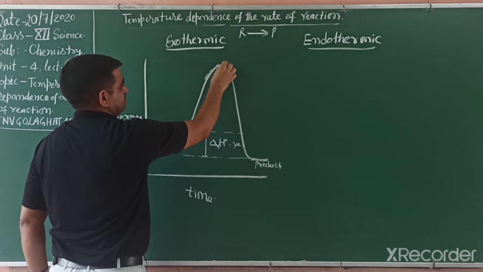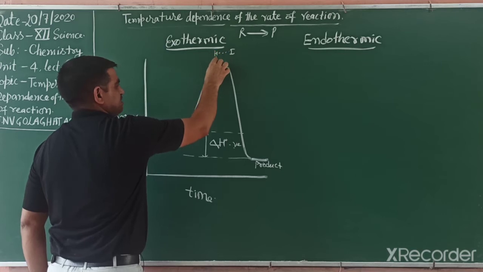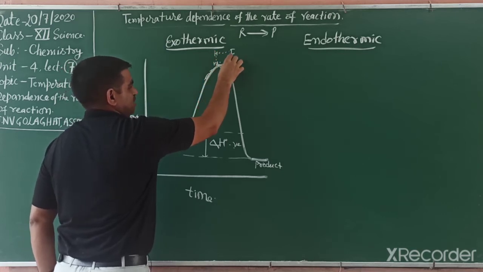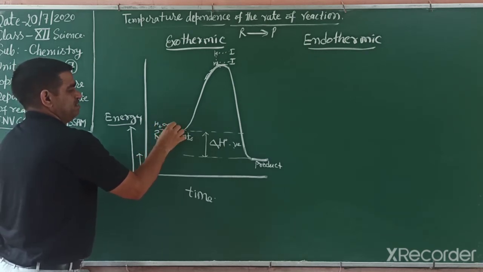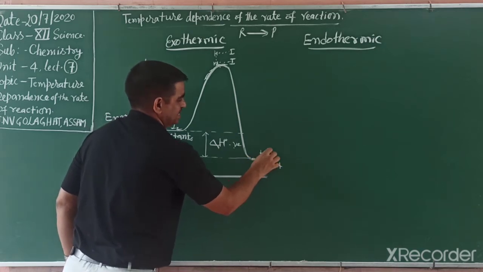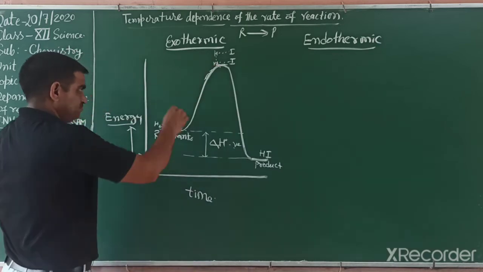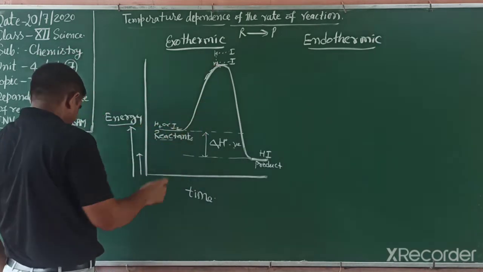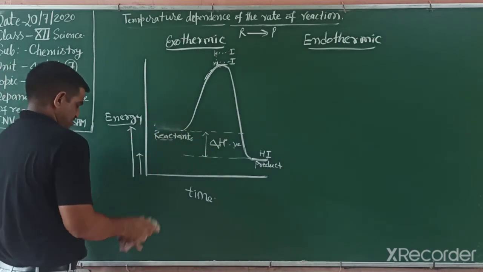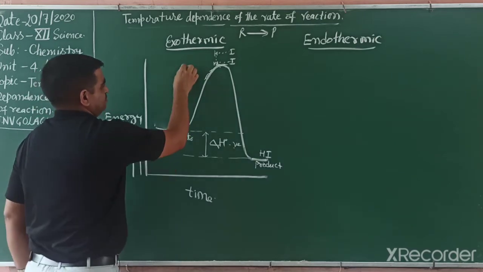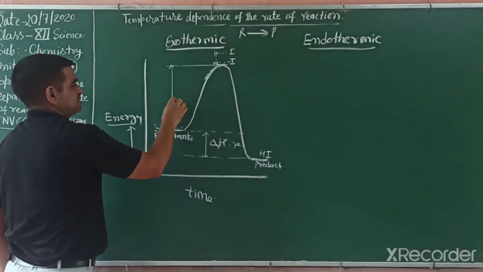This point has a condition like this. In the earlier example, we can write this situation: at this point, on this side we can write hydrogen and iodine, and on this side we write HI, in that general example. So what happens in this reaction? If a reaction is exothermic, then we can find, as a particular example, that this energy difference is known as activation energy,